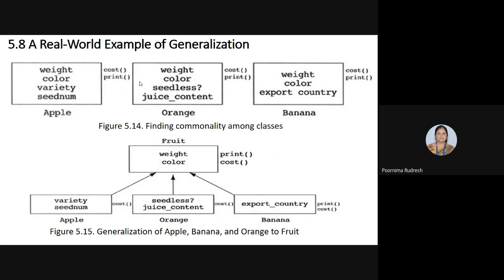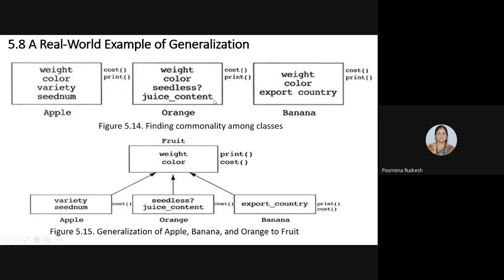Okay, so it gives the bidirectional relationship and abstracts the data and behavior, or abstracts the data and the messages, we can say. If the classes have common data and behavior, then we can use the inheritance relationship, or we can construct the inheritance relationship here. First, we identify the common data members, weight and color, which are present in all three classes.